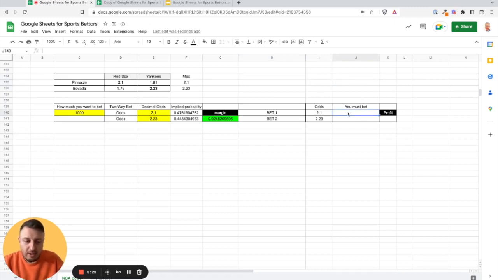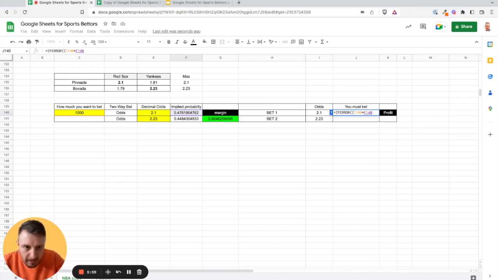So this is how you do it. I will start typing: you must bet this. IFERROR. I like to start my functions and formulas with IFERROR, because then you can see what the error was, because if you do not have the odds, it will not calculate. So I will take the amount, which is always the same, and I will take the implied probability from the first odds.